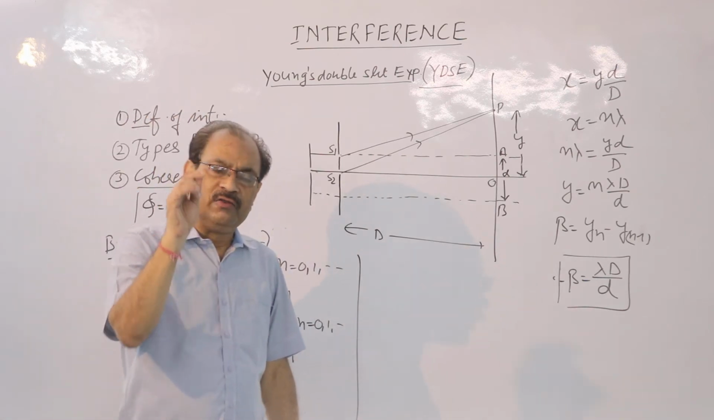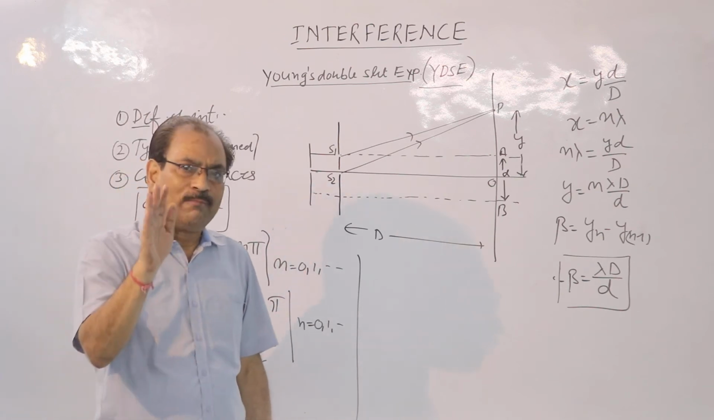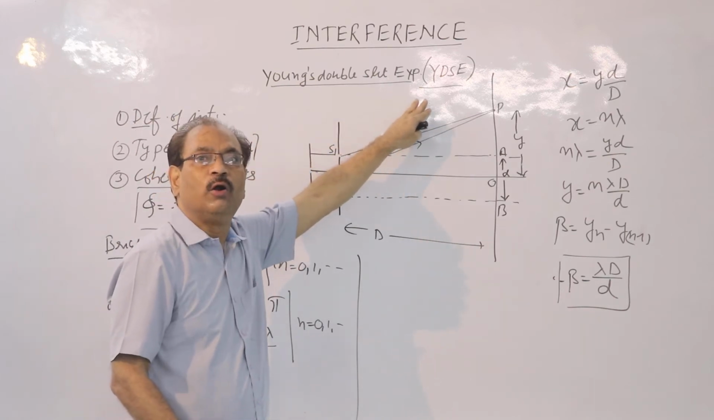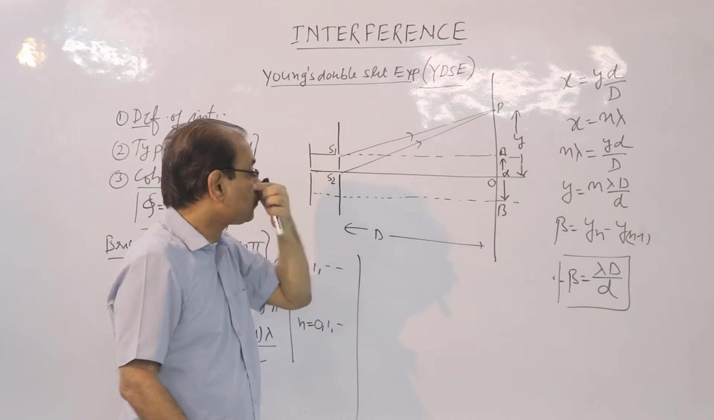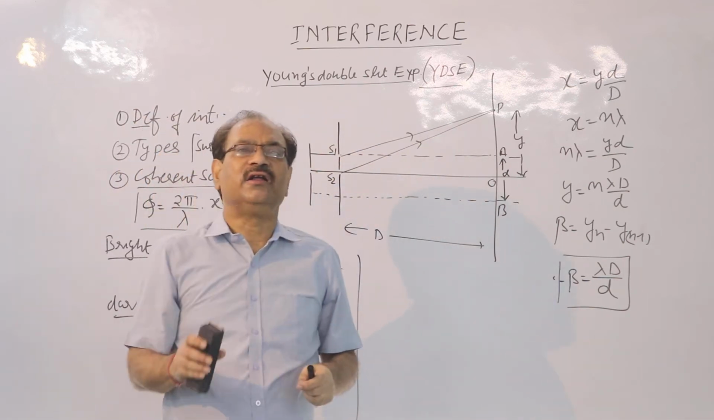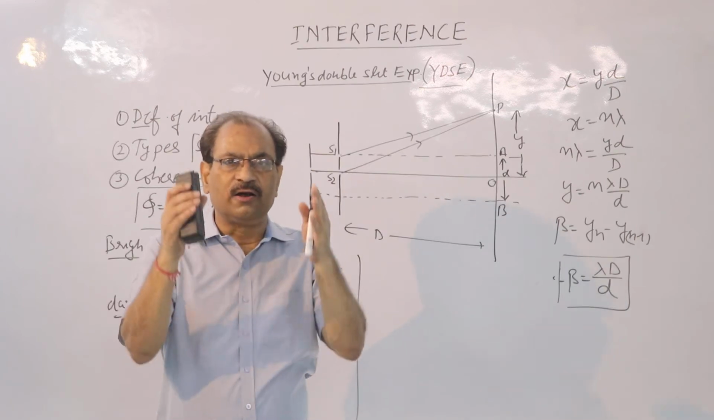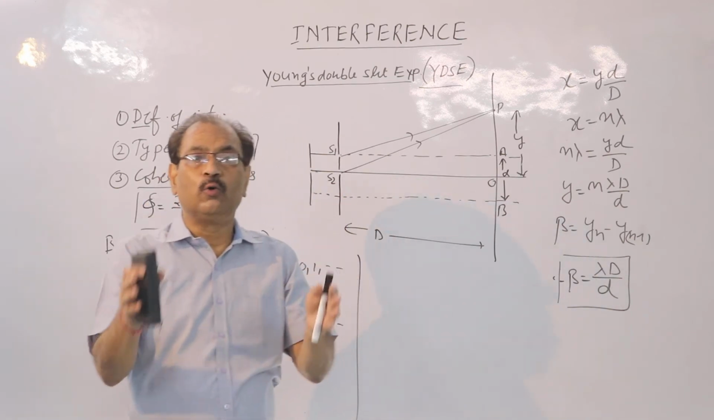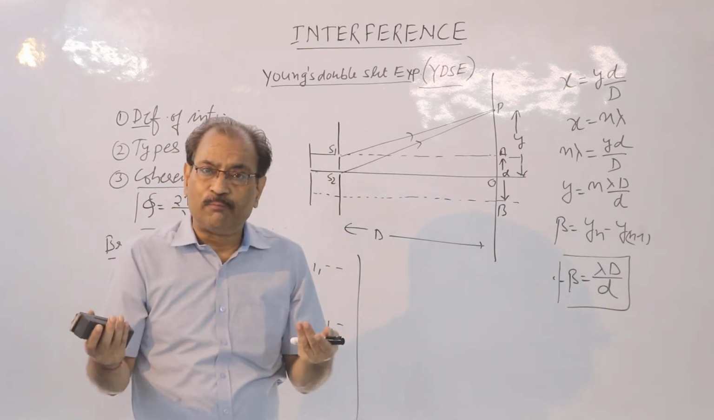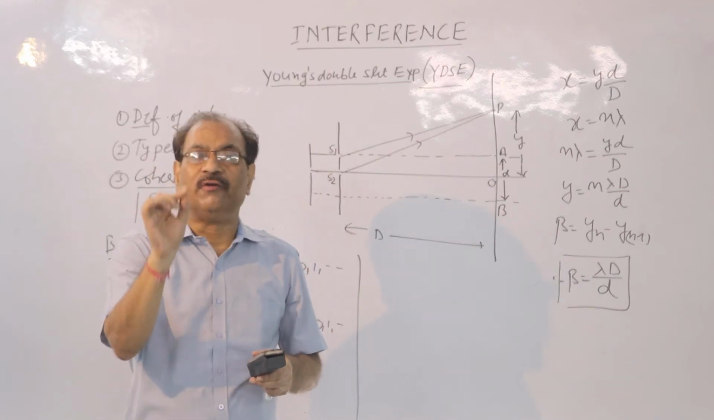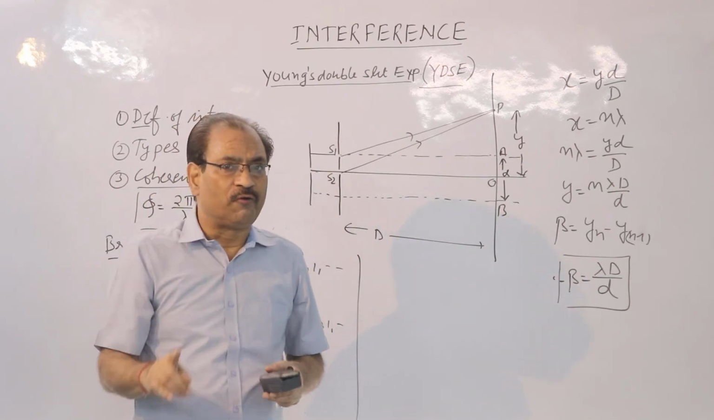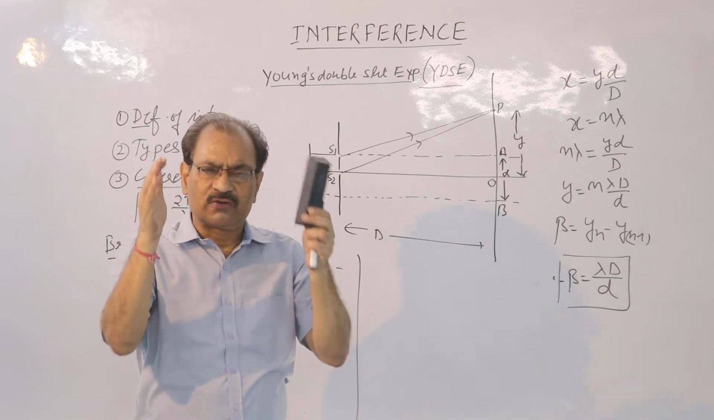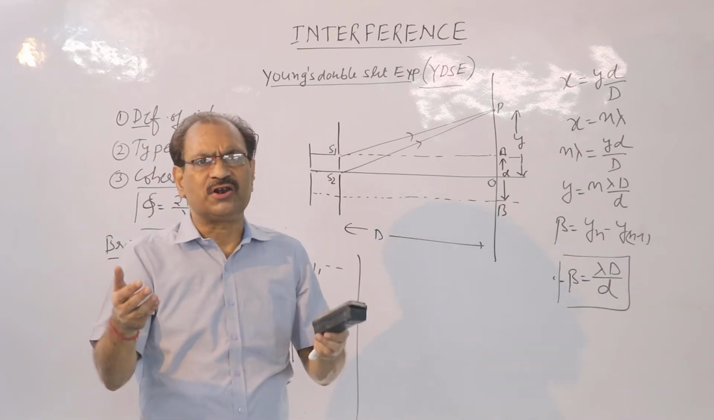Children, in this chapter, the most important thing I am going to discuss with you is called Young's double slit experiment, popularly called YDSE. Young was the first scientist to obtain a sustained interference pattern in the laboratory. I repeat, he used monochromatic light. What is the meaning of monochromatic? Monochromatic means a single wavelength, one wavelength. And children, for your information, he used yellow light to produce, for the very first time, sustained interference in the laboratory.